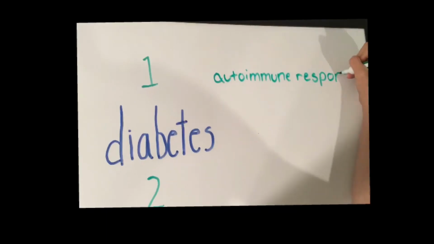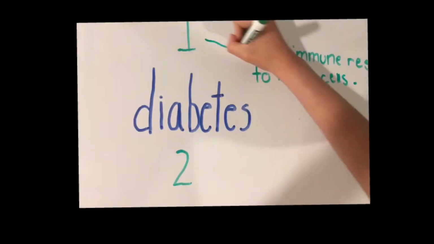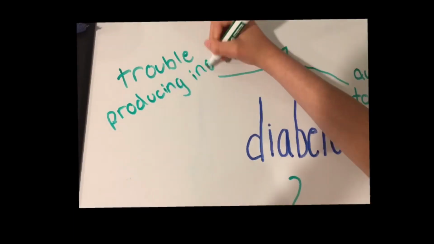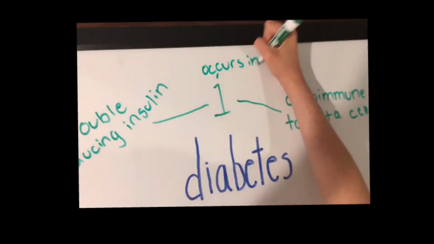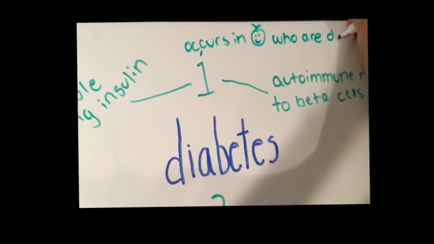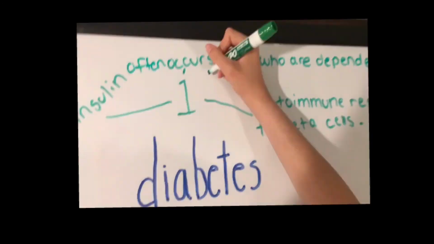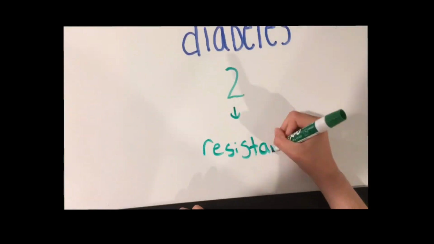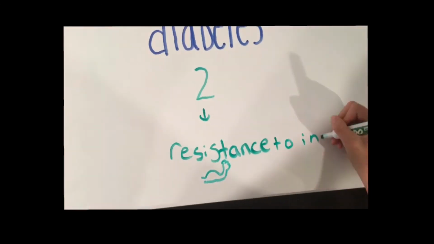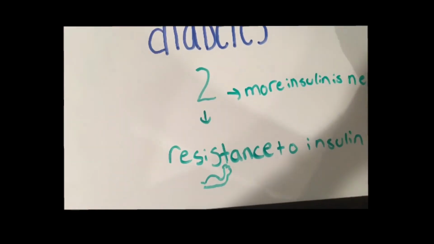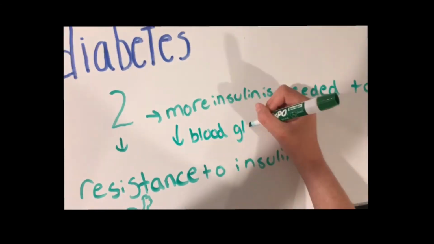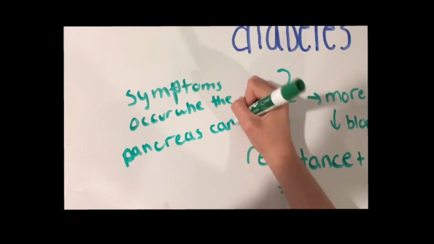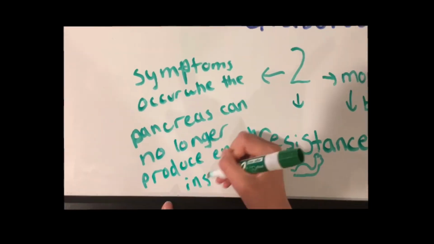Type 1 diabetes is an autoimmune response to beta cells. It causes the pancreas to have trouble producing insulin to lower blood glucose levels. This type of diabetes often occurs in children, so they are dependent on an alternate source of insulin. Type 2 diabetes is where the body builds resistance to insulin, so more insulin is needed to lower blood glucose levels. Symptoms occur when the pancreas can no longer produce enough insulin.